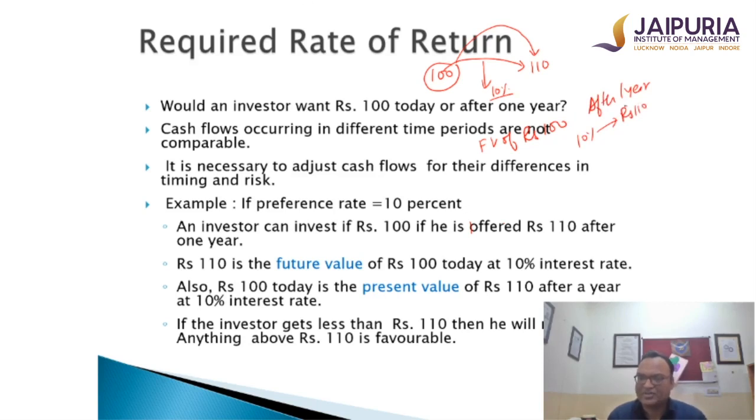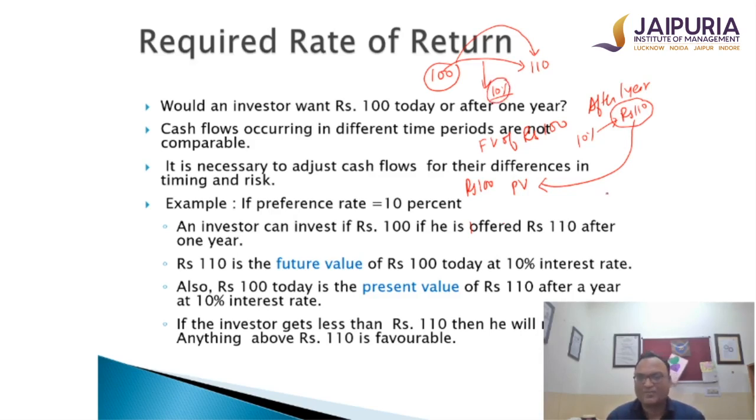I can also reframe the statement. If I am receiving 110 rupees after 1 year and if the rate of interest is 10%, then the present value of this 110 rupees will be rupees 100. So 110 received after 1 year, rupees 100 received today. If the rate of return is 10%, in real terms they are both equal, which is 100 rupees today and 110 rupees after a year at a rate of 10%. Both are equal, assuming the rate of return is 10%.